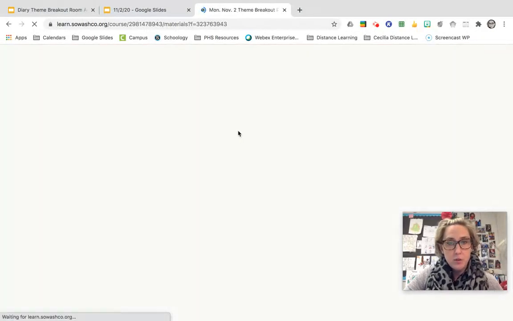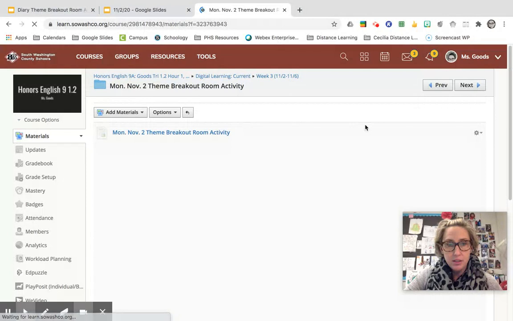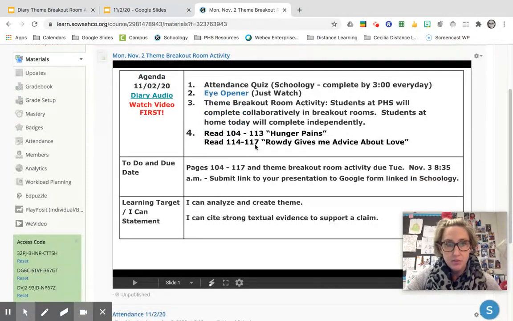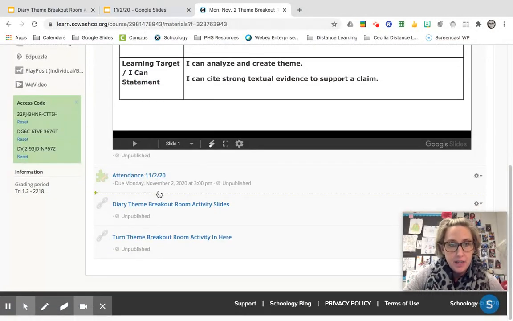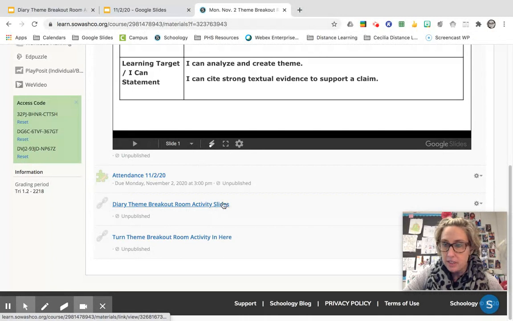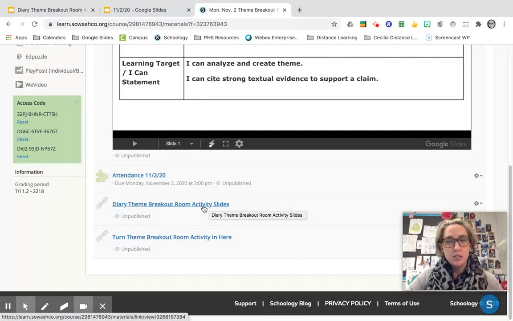And so there are a few things linked up. You'll see that the Google slide that I was just working off of is first. And then down here, there's the theme breakout room activity slides, and there is the turn in theme breakout room activity in here. And so this first one, the slides, that's where you're completing your assignment for today. Now you do have to create a copy of this.